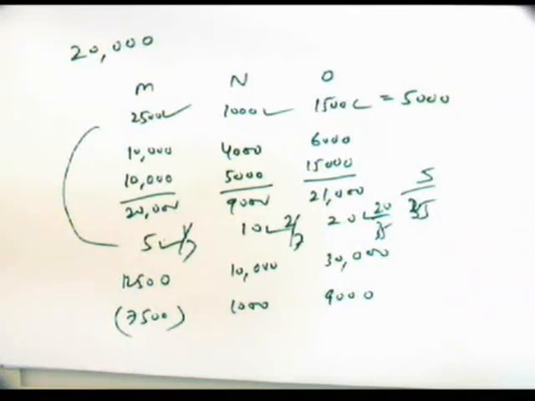Now, how to account for byproduct? There are two methods. One is the production method. It recognizes byproduct inventory as it is created, and sales and cost at the time of sale. The other is the sales method. It recognizes no byproduct inventory and recognizes only sales at the time of sale. Byproduct costs are not tracked separately. So, in the previous case, they were tracked separately. In the second case, it is not.